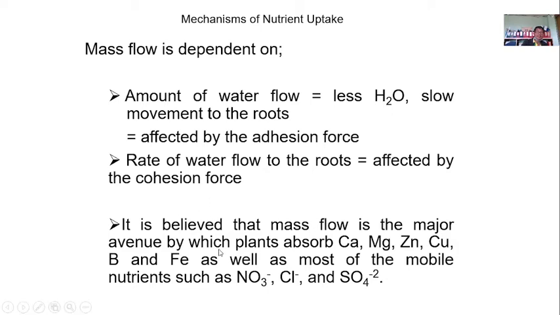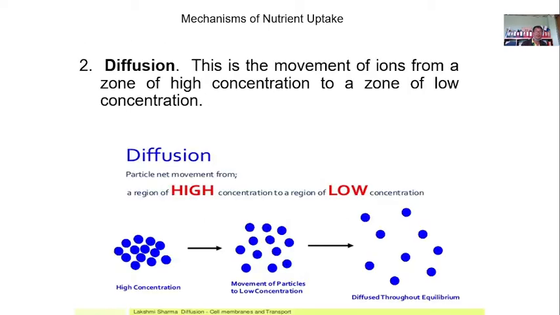The mass flow is the major avenue by which plants absorb calcium, magnesium, zinc, copper, boron, and iron. Mobile ng mga nutrients ay nitrate, chlorine, at saka sulfuric din. So, mobile yan, easily taken in by the plants. But yung carried by the water are mostly calcium, magnesium, zinc, copper, boron, and iron. Okay. So, the other way by which these nutrients are taken in is through diffusion.